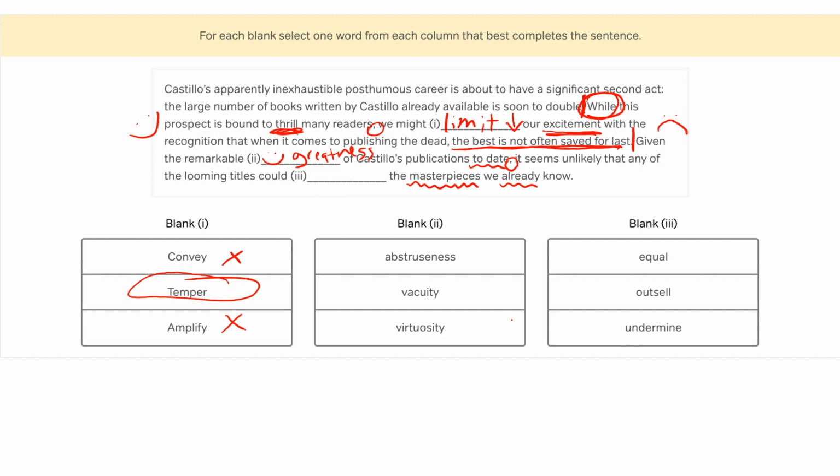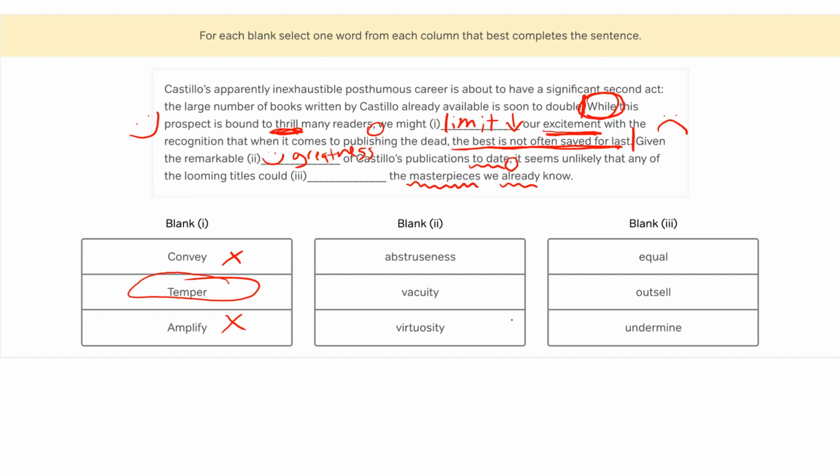All right, looking at the answer choices for blank number 2, I'm noticing that they are maybe not as familiar as the ones from blank 1. Abstruseness, vacuity, and virtuosity. All right, so these are not words that I use in my day-to-day, but that doesn't mean that we need to miss the question because of them, because we can guess at the meaning of these words by looking at their roots and thinking about similar sounding words.